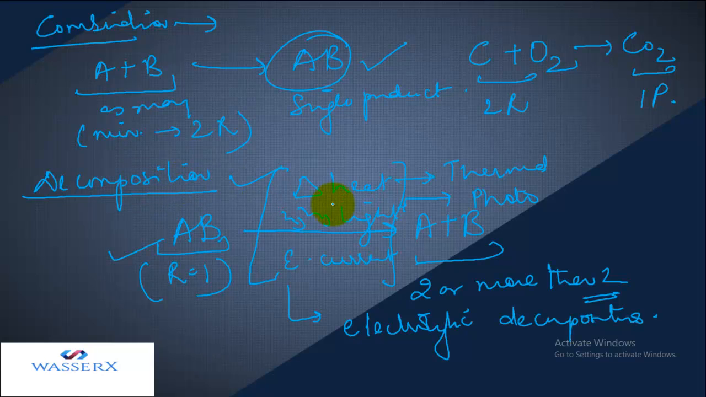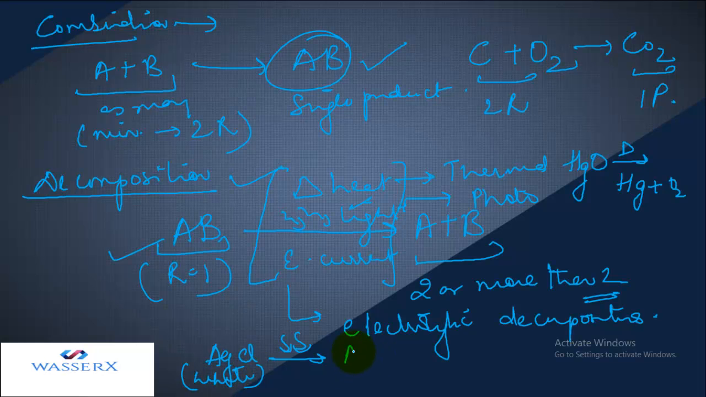Let's take up examples. Let's take an example for thermal decomposition. Let's say we have mercuric oxide. We supply it with heat and it breaks up into Hg plus O2. Similarly, let's take photo decomposition. Let's say we have silver chloride. It is initially white in color, but when we expose it to light, it becomes gray in color due to the formation of Ag. So this is an example of photo decomposition.